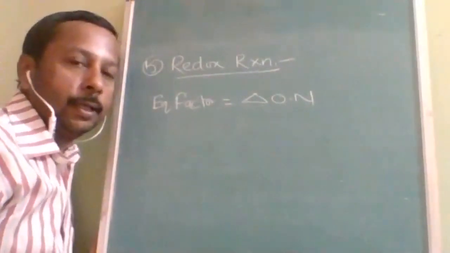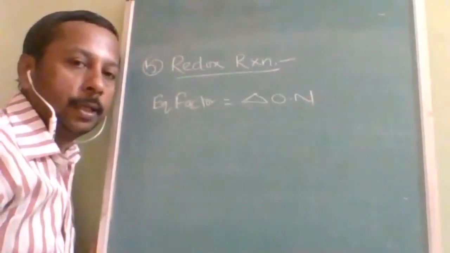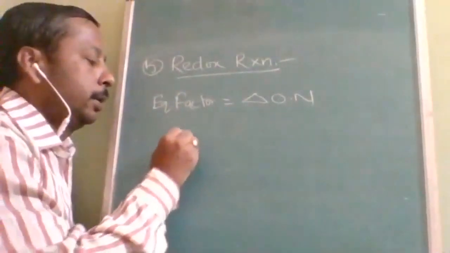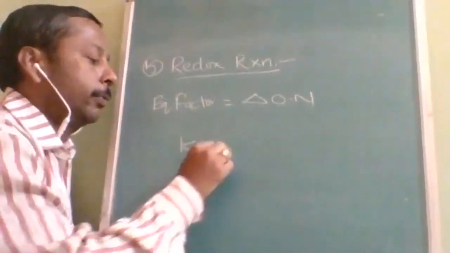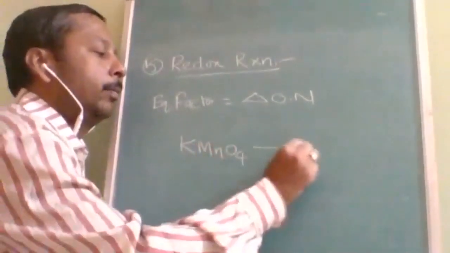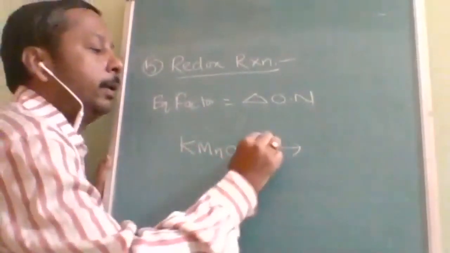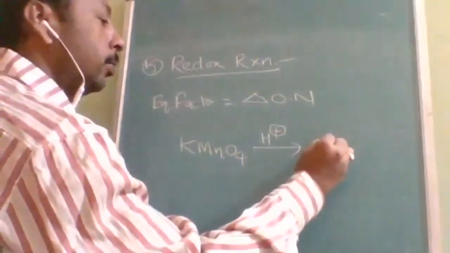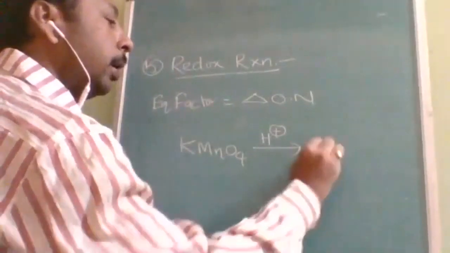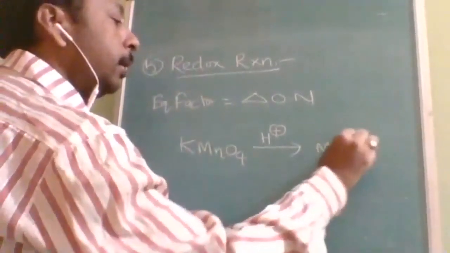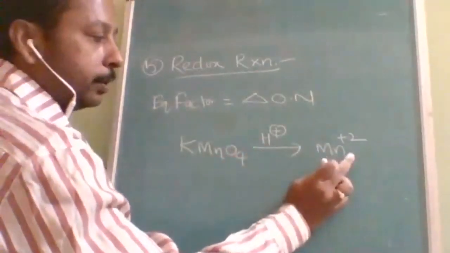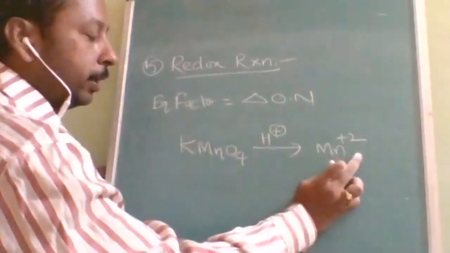So what you have to do, listen carefully. Let us take KMnO4 in acidic medium, which changes to Mn+2. Like if HCl is used, MnCl2; if H2SO4 is used, MnSO4.